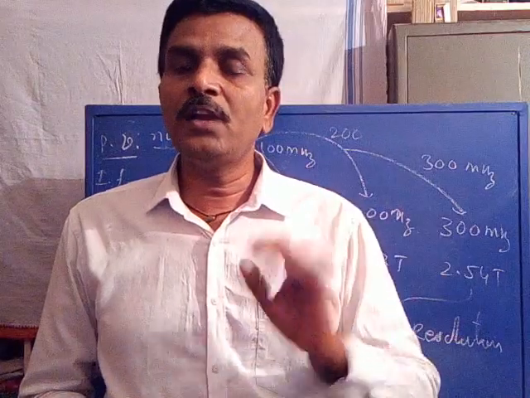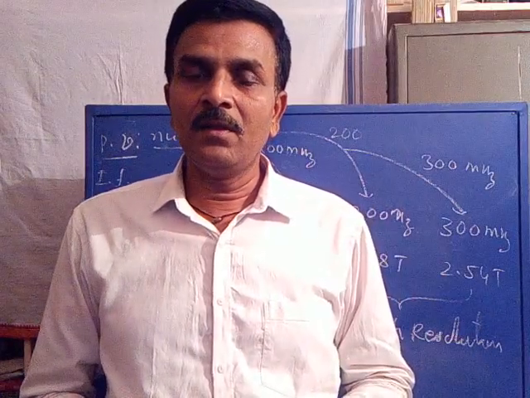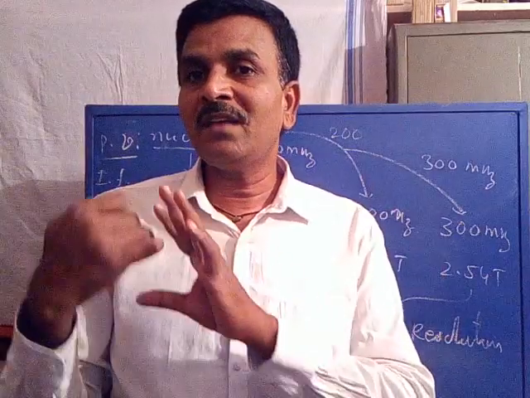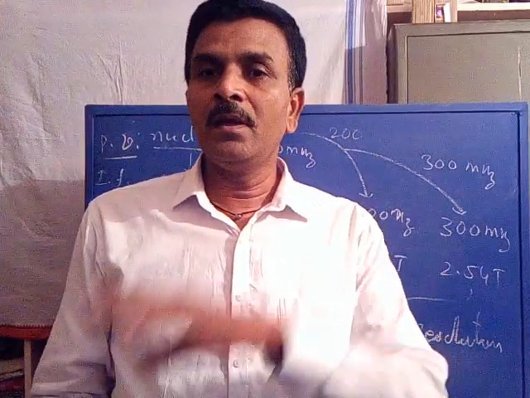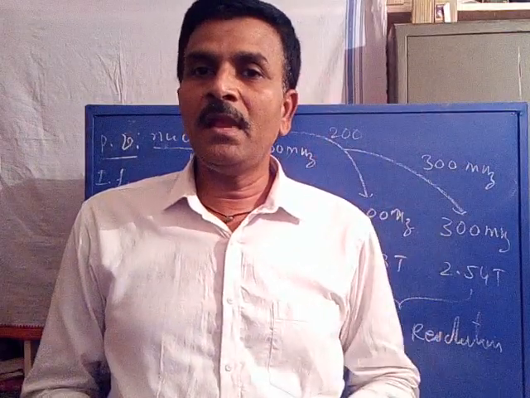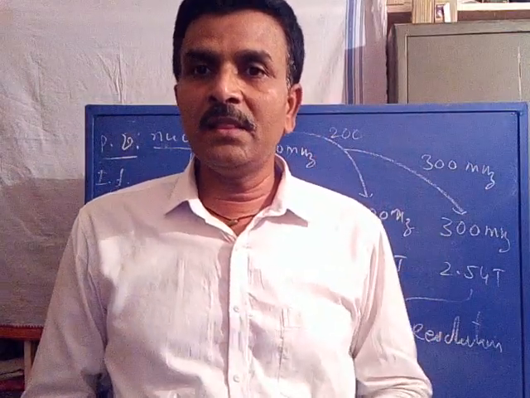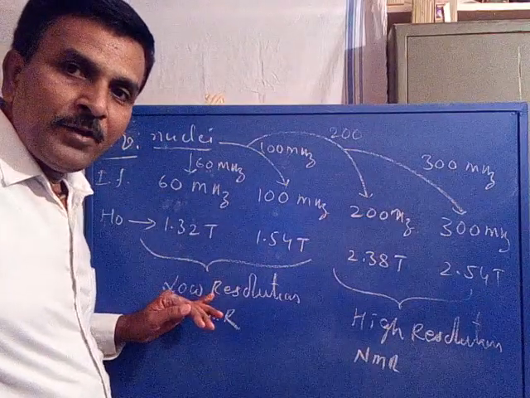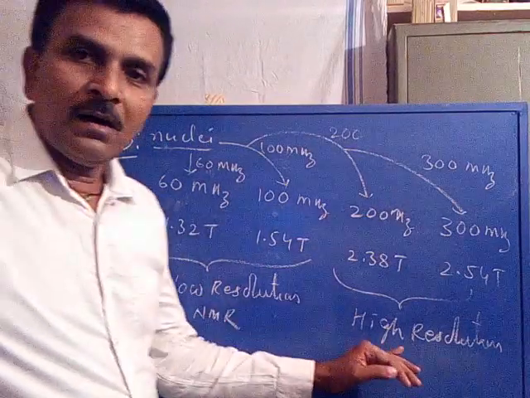So in high resolution, all the lines of a multiplet signal are clearly visible in the spectrum, called a high resolution NMR spectrum. Is it clear? In the low resolution NMR spectrum, a few lines of the multiplets remain overlapped. In the high resolution NMR spectrum, all lines are clearly visible. Here few lines are overlapped; here all lines are separate.